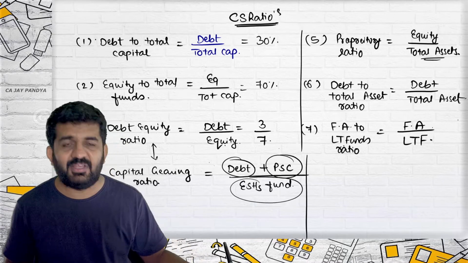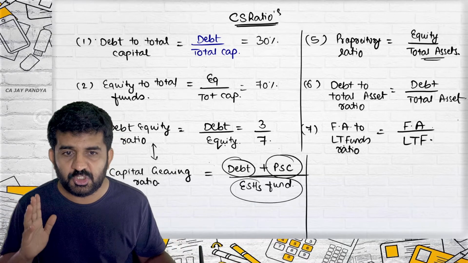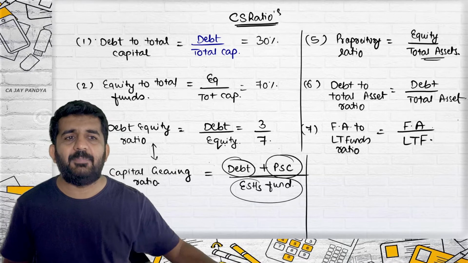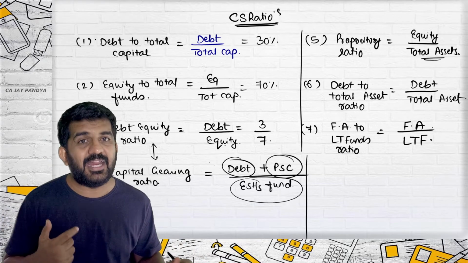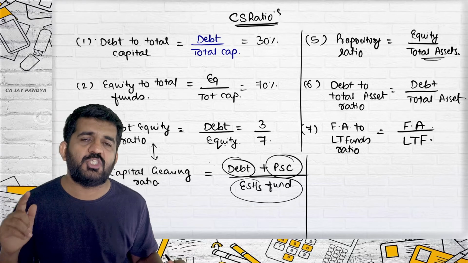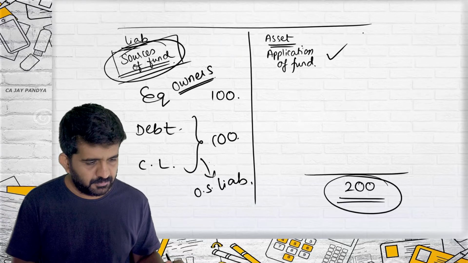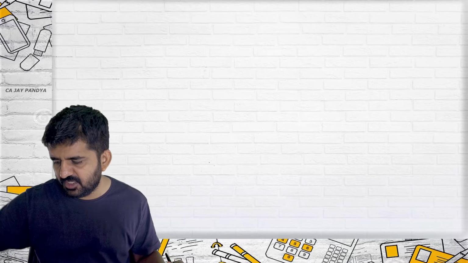And that's the 7th capital structure ratio. All right. These are all capital structure ratios. I have tried to explain what each one suggests. But at the end of the day, for getting the marks, you need to mug up these ratios. The third category of ratios is profitability ratios.